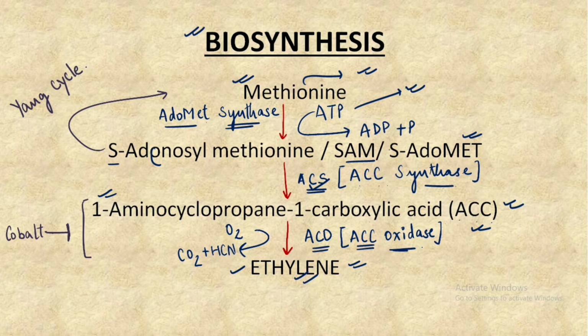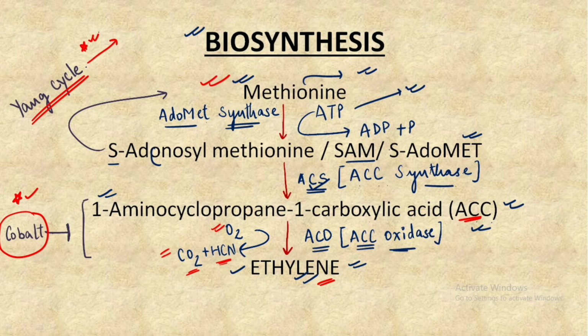Important points to remember: first, at the third step we have oxygen getting converted into CO2 and HCN. The next point is that the last step, ACC getting converted into ethylene, is inhibited by cobalt. Make sure you remember this inhibitor. And the last point is that when SAM, or S-adomat, gets reversed back into methionine, this cycle is given the name of Yang cycle. Make sure you remember this. This could be a potential statement for a 4-marker part C question. So I hope the biosynthesis pathway is clear to you.